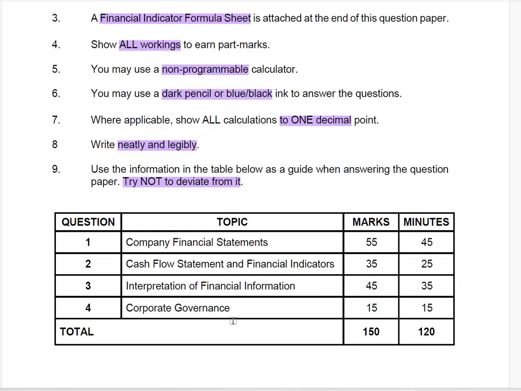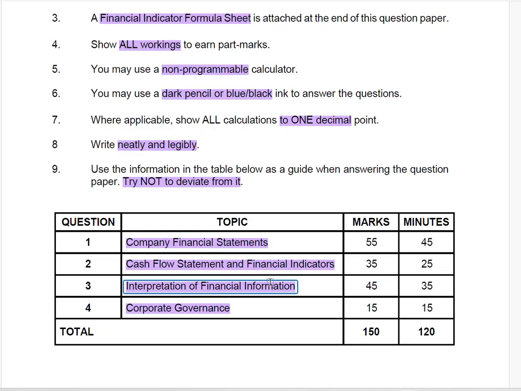If I were you writing this paper, how would I sequence my paper? Which question will I start with and which one will I end with? In my situation, I will start with company financial statements, then I'll move to corporate governance, then cash flow statement and financial indicators, and then end with the interpretation of the financial statements. So that's how I will structure my answering of questions. However, in your case, you know which one you're stronger at, and it is advisable that you focus on what you believe you are strong at.